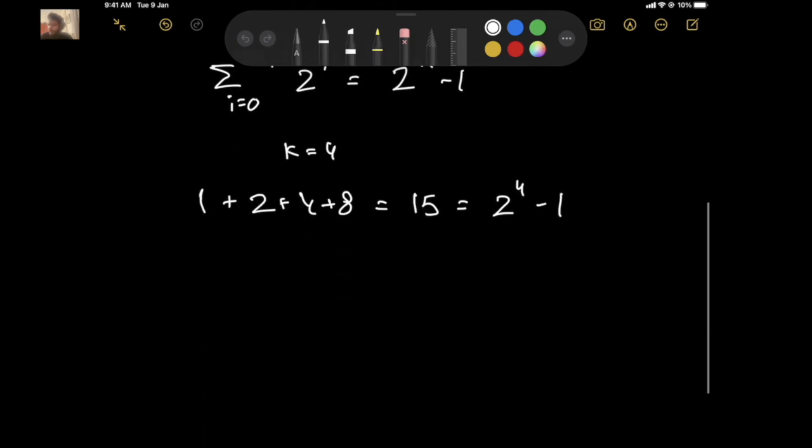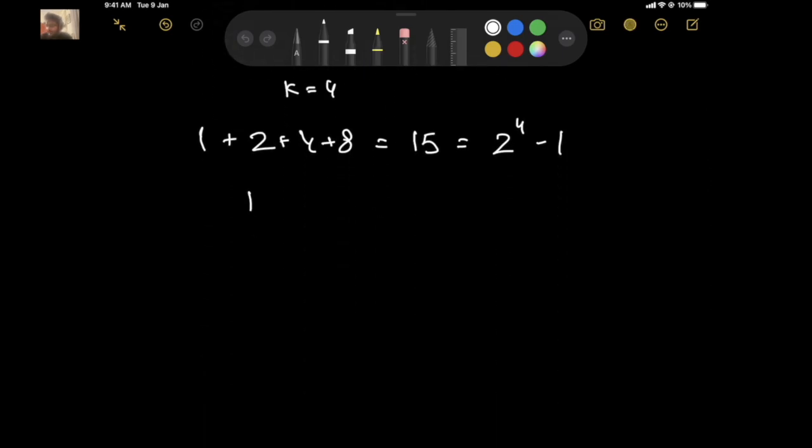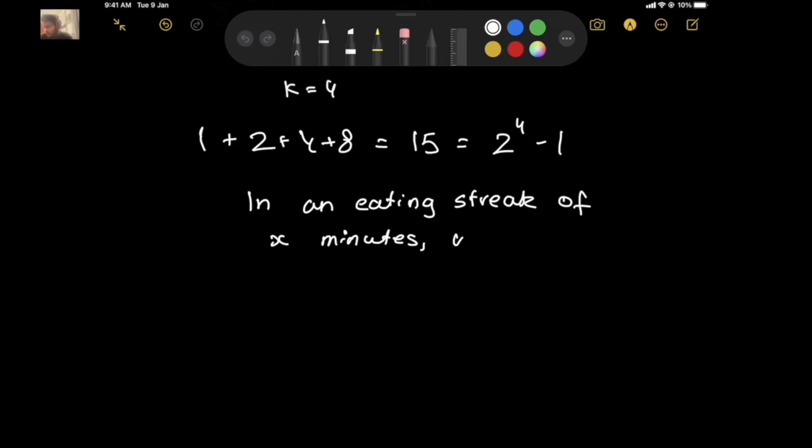So what we have shown is that in an eating streak of small x minutes, we consume, this is small x by the way, big X multiplied by 2^x - 1 burgers.